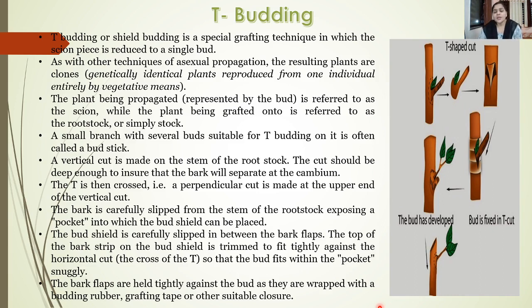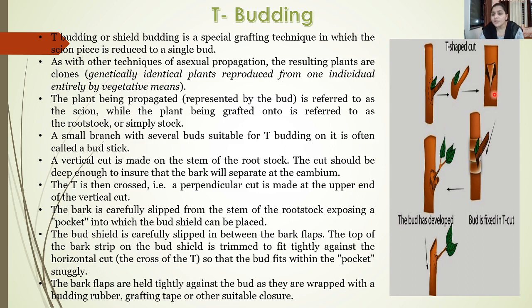Now this T budding is also called shield budding because of the shape of the bud which is to be inserted, and T budding because the cut which is given on the stalk plant is T shaped. Now you can see in the diagram, this is the plant from which we are going to cut the scion. Here a cut has been given and this part is removed, which is nothing but the bud. And now this is the stalk plant on which a T-shaped cut is given.